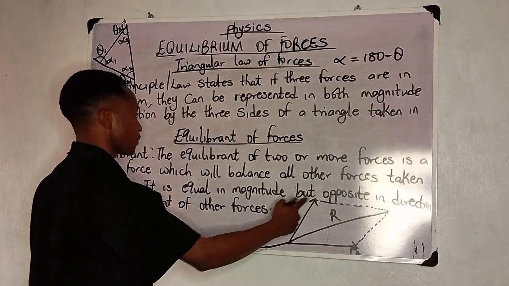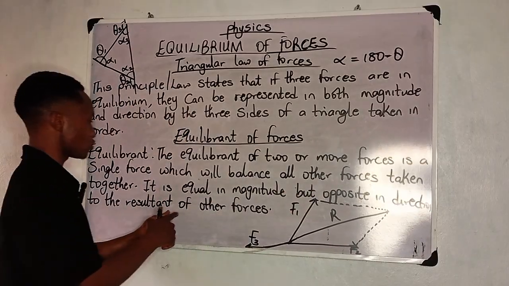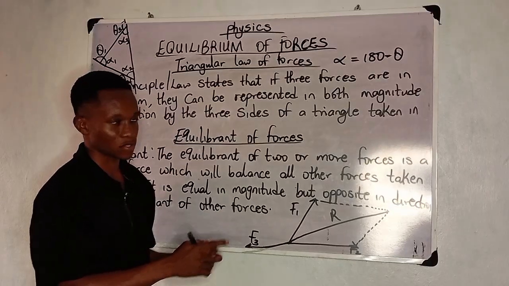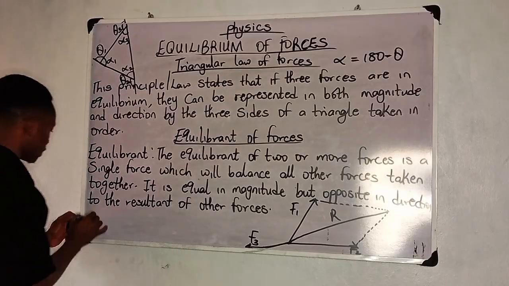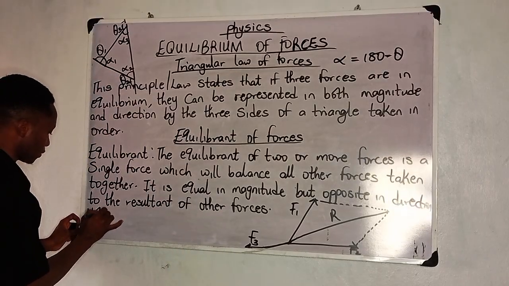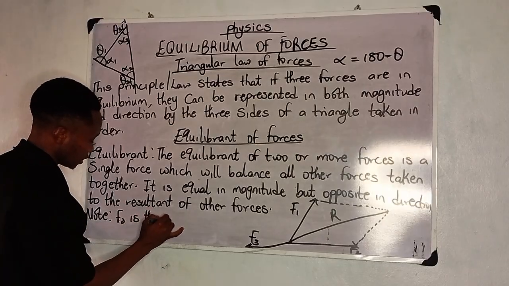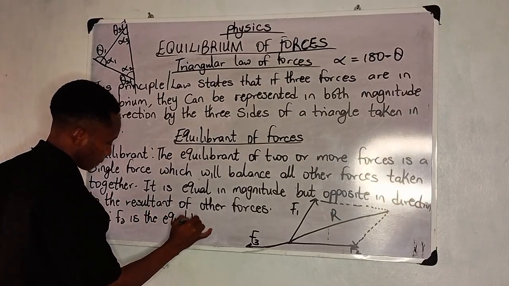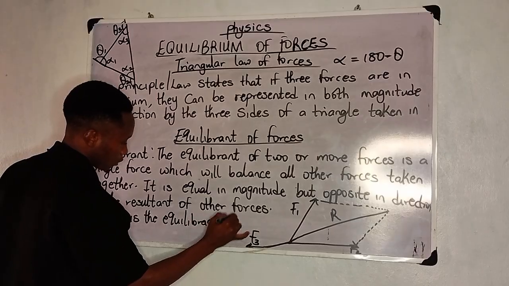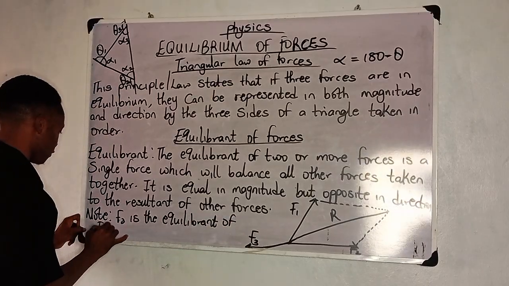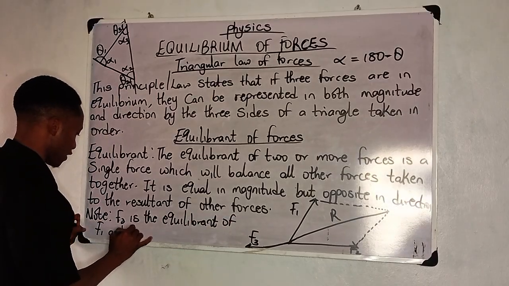That's what they mean by but opposite in direction to the resultant of other forces. So therefore, with this, we can say note: F3 is the equilibrant of F1 and F2.